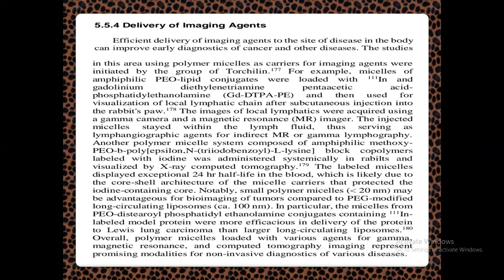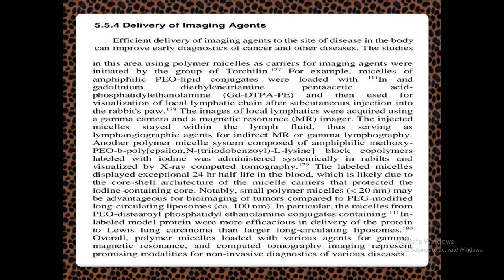The next one: delivery of imaging agents. Efficient delivery of imaging agents to the site of disease in the body can improve early diagnostics of cancer and other diseases.